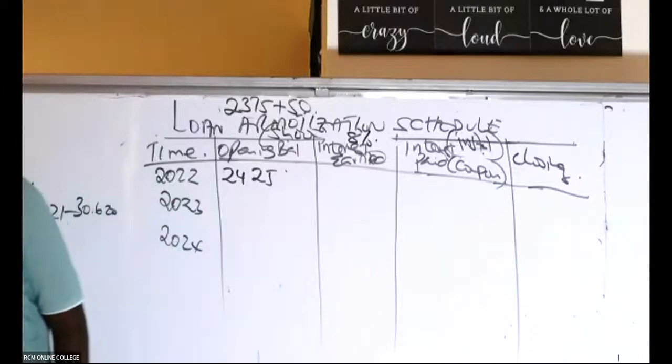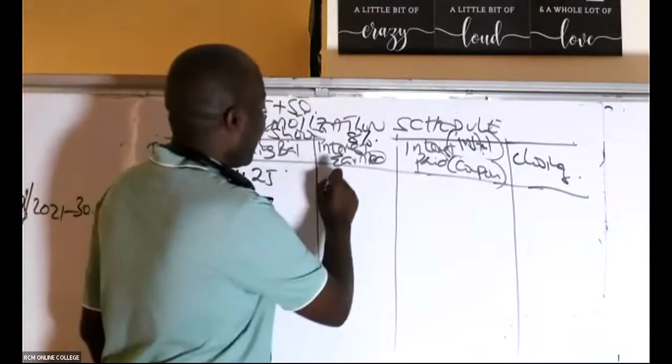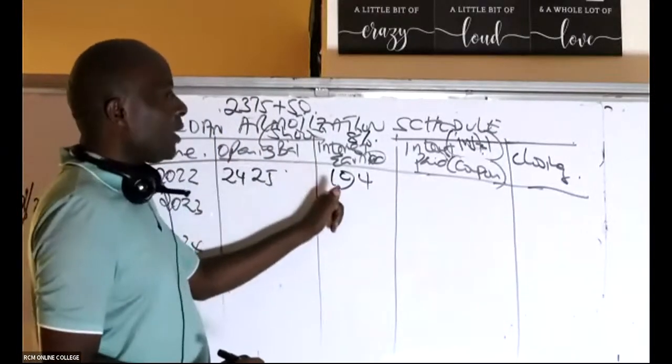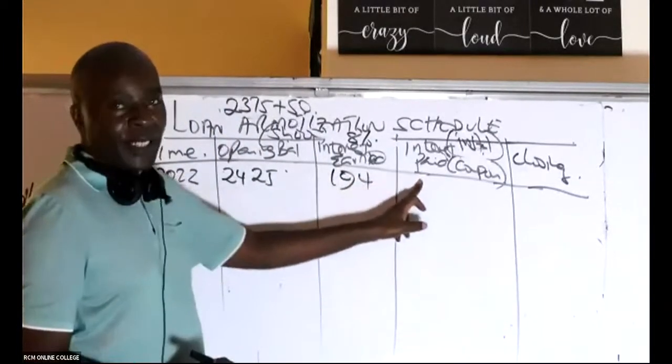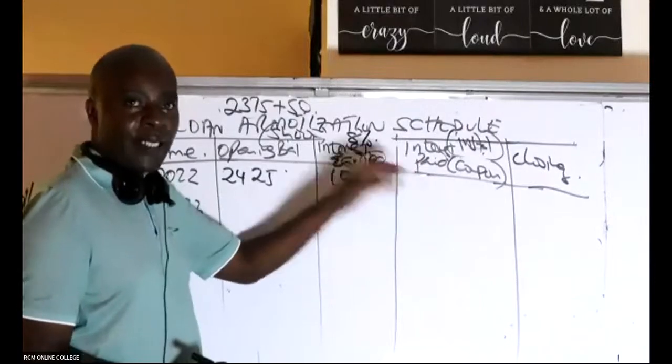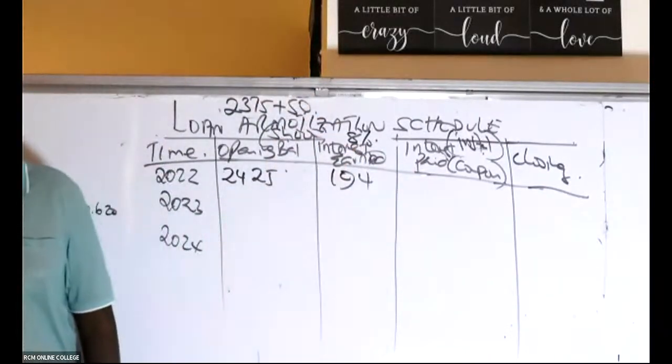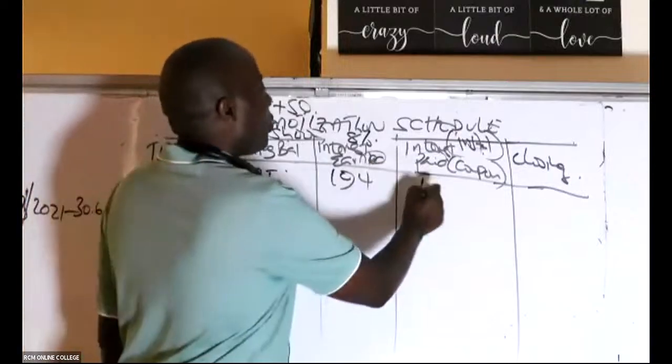Interest earned. Thank you very much. I can see guys are following. Juliana tells me 194. Juliana has never disappointed. 194. So we invested this, we earned this. But remember, these guys gave us something at the end of the year. Is there somebody who is able to remember that coupon interest? They gave us 125. So this was given to us.